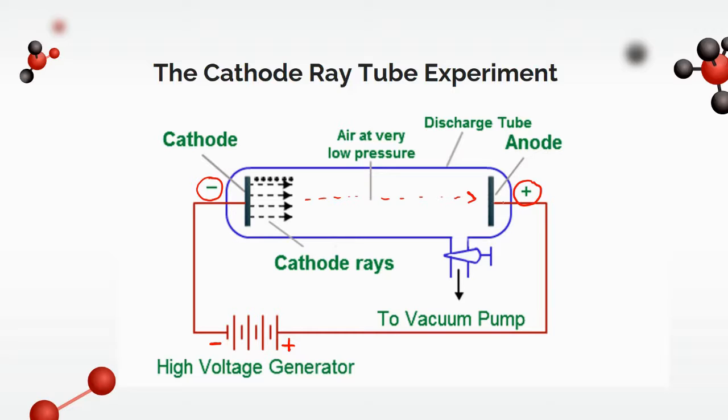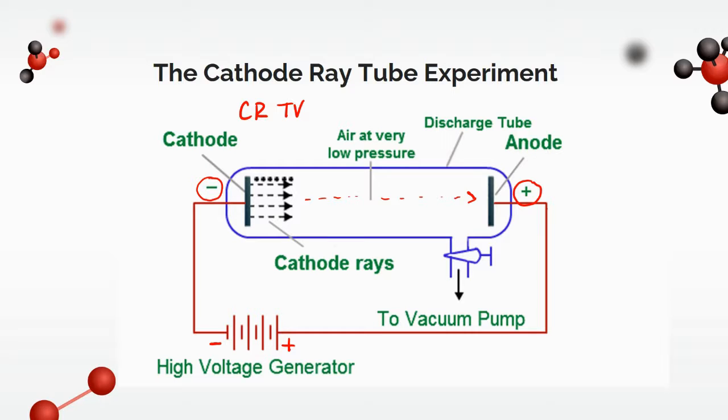And then obviously they can continue through the circuit here all the way back to the high voltage generator where they repeat the process. Now, in reality, this at the time was a very, very complex experiment, but believe it or not, years later, like just under 150 to 200 years later, everybody ended up having one of these actually in their house because the cathode ray tube is actually an original CRT TV.